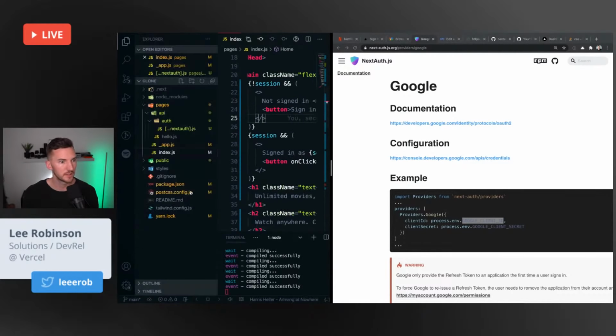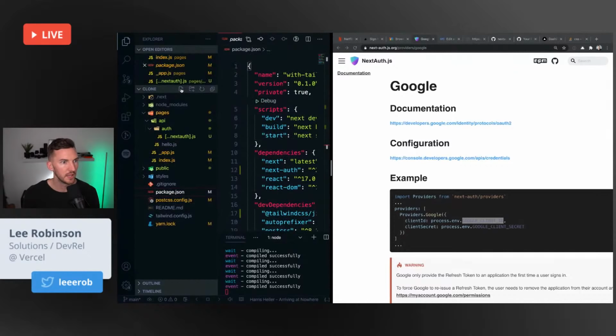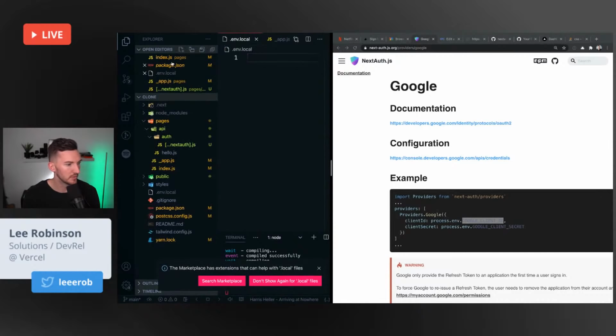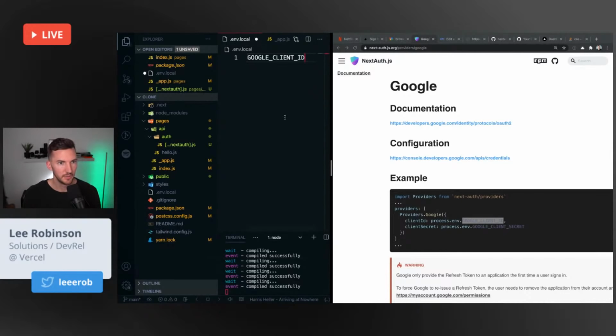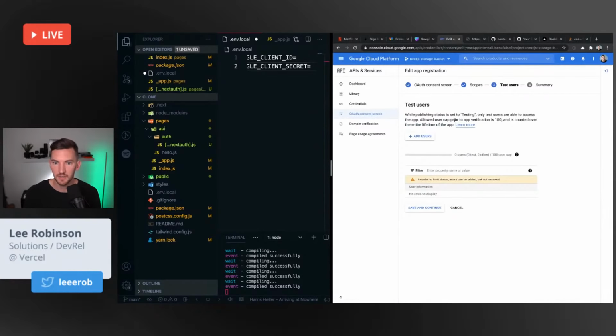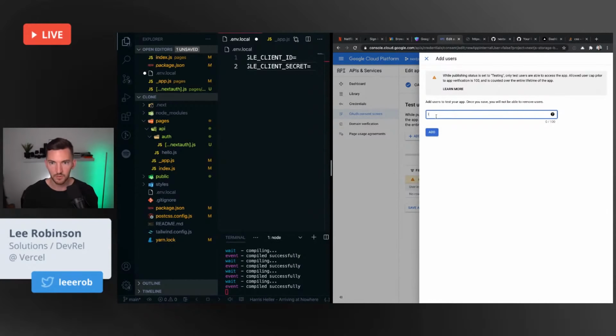So let's go to our directory and make a new file, .env.local, for our local environment variables. And we need this, and we need a client secret. And now let's go back to here. Test users. That will be me. I don't even know if this is necessary, but we'll see.